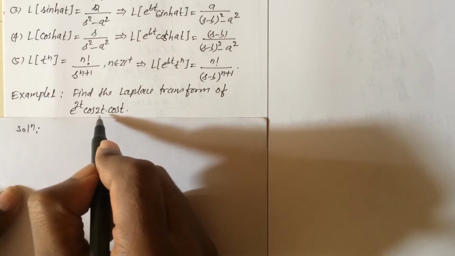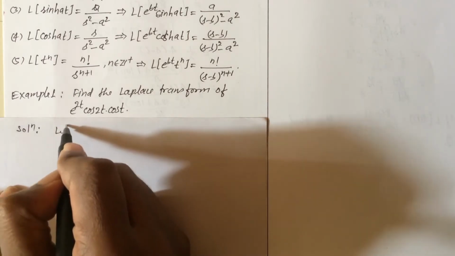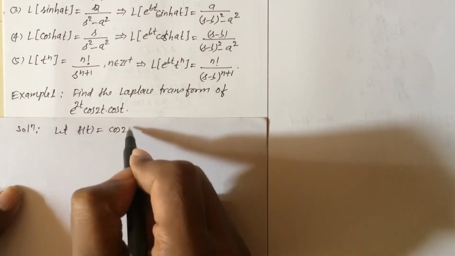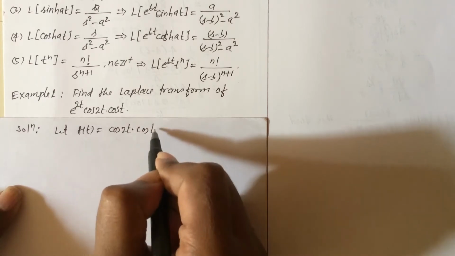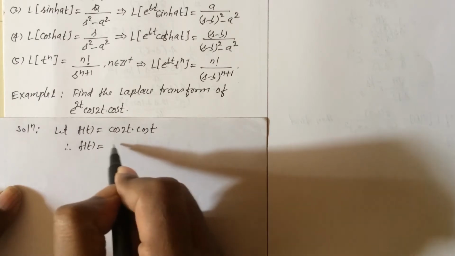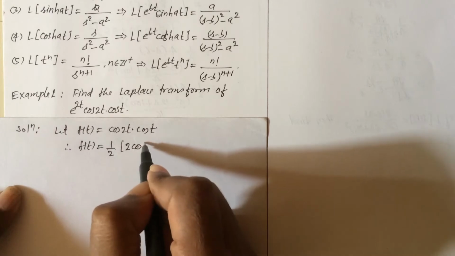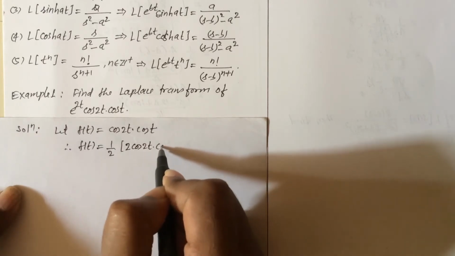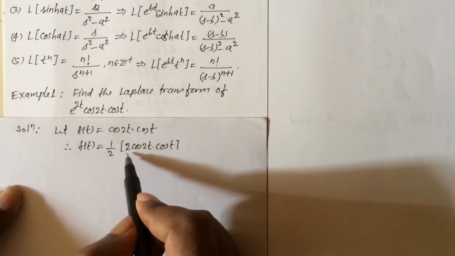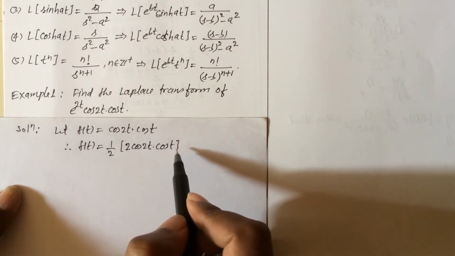We write here f of t as cos 2t into cos t. So let f of t equal to cos 2t into cos t. Therefore, f of t can be written as 1 by 2 into 2 cos 2t into cos t. Here we will apply the formula of 2 cos a into cos b.